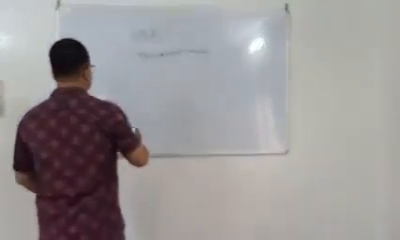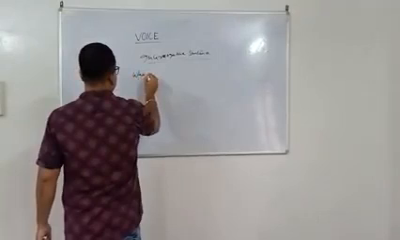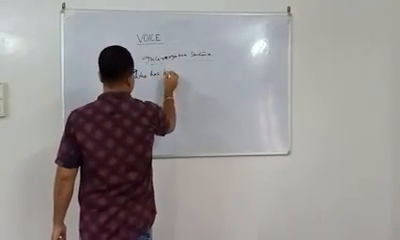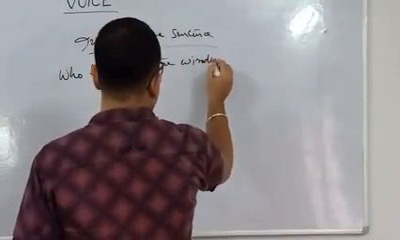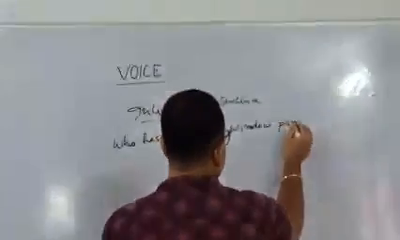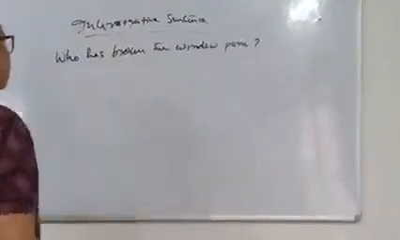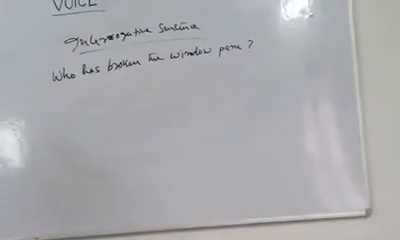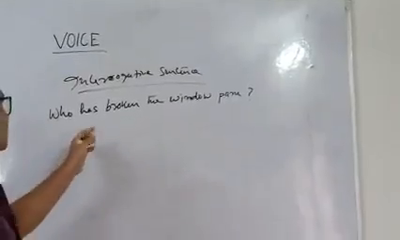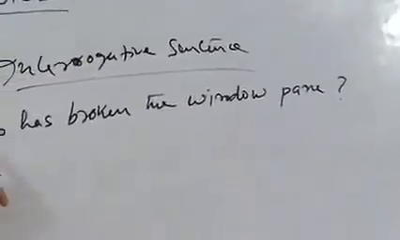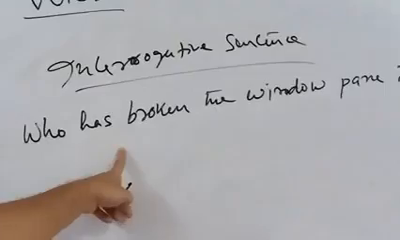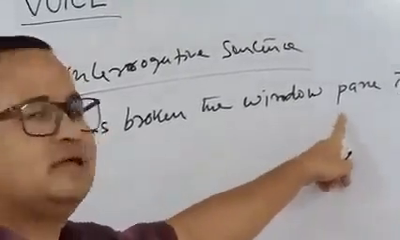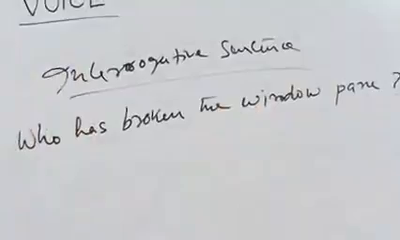The question is, who has broken the window pane? So this particular interrogative sentence, you can see, begins with who. Has broken is the verb here. The window pane is the object in this sentence.